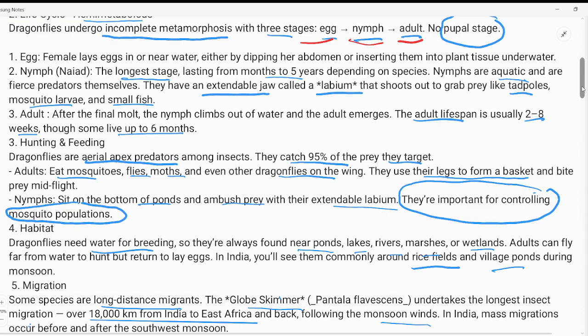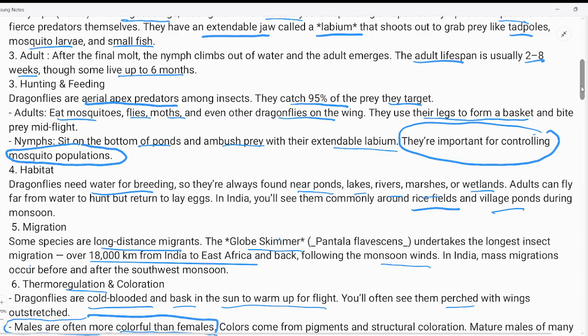This is the detail about all three stages of life, that is egg, nymph, and adult. You can read it on your own. Now, this is unique information about it. You see here, they catch 95% of the prey they target, right? It means if it is going to target 100 insects, it can catch 95 of them. Just imagine. And it is important because they are important for controlling the mosquito population.